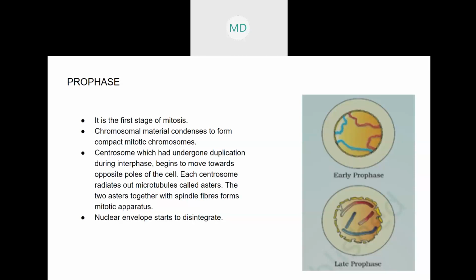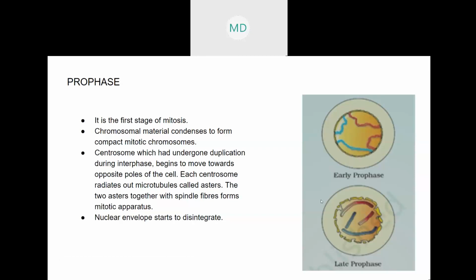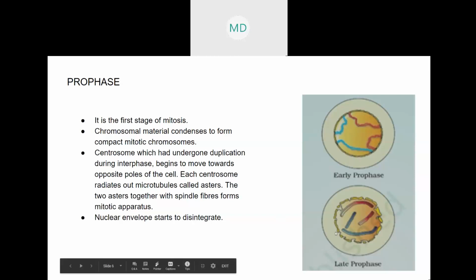Likewise, the nucleus also has a membrane known as the nuclear envelope. The nuclear envelope starts to break down during prophase.